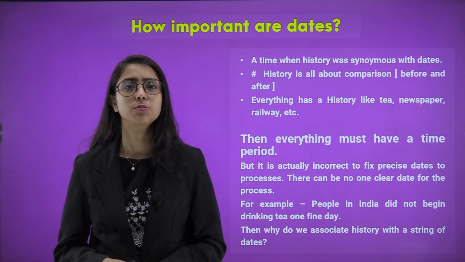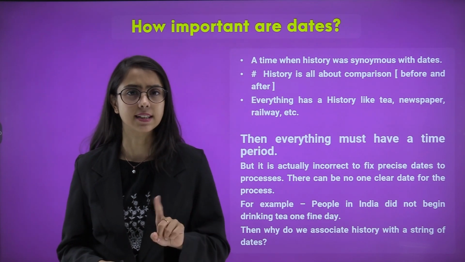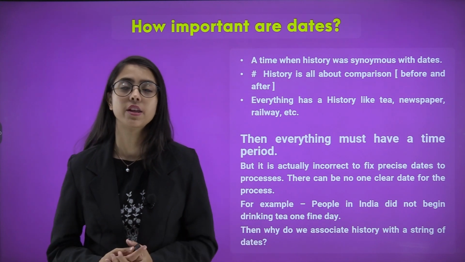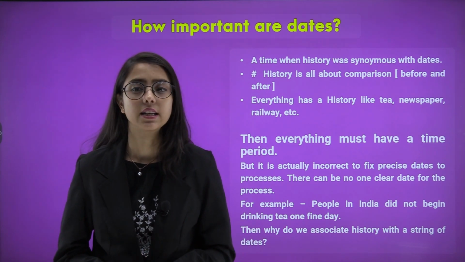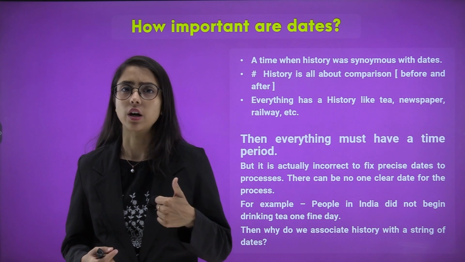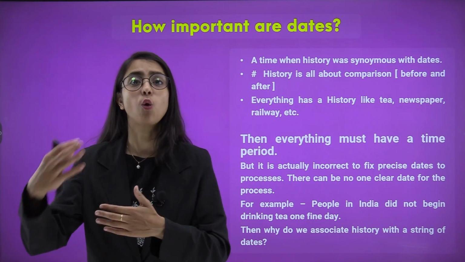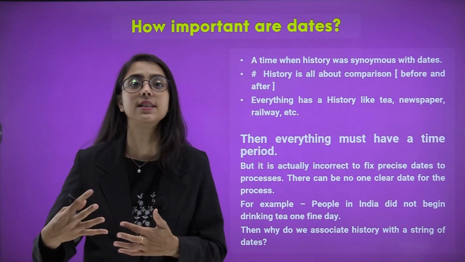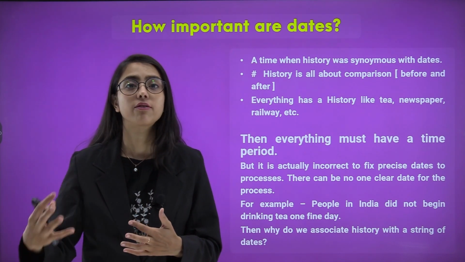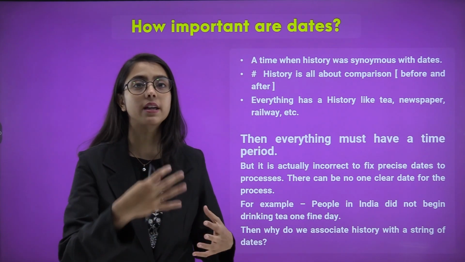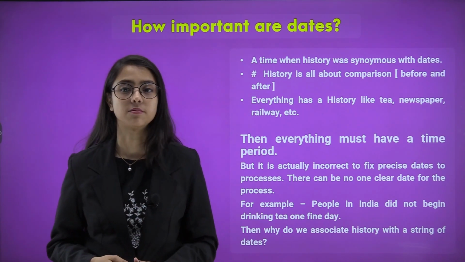So, it is not just about one date, one particular date. It is about a period that happened in the past. For example, people in India did not begin drinking tea in one day, did they? No. So it was a period, a process of development where they found tea, people adapted to the taste of tea, and that is how it became important in our culture.